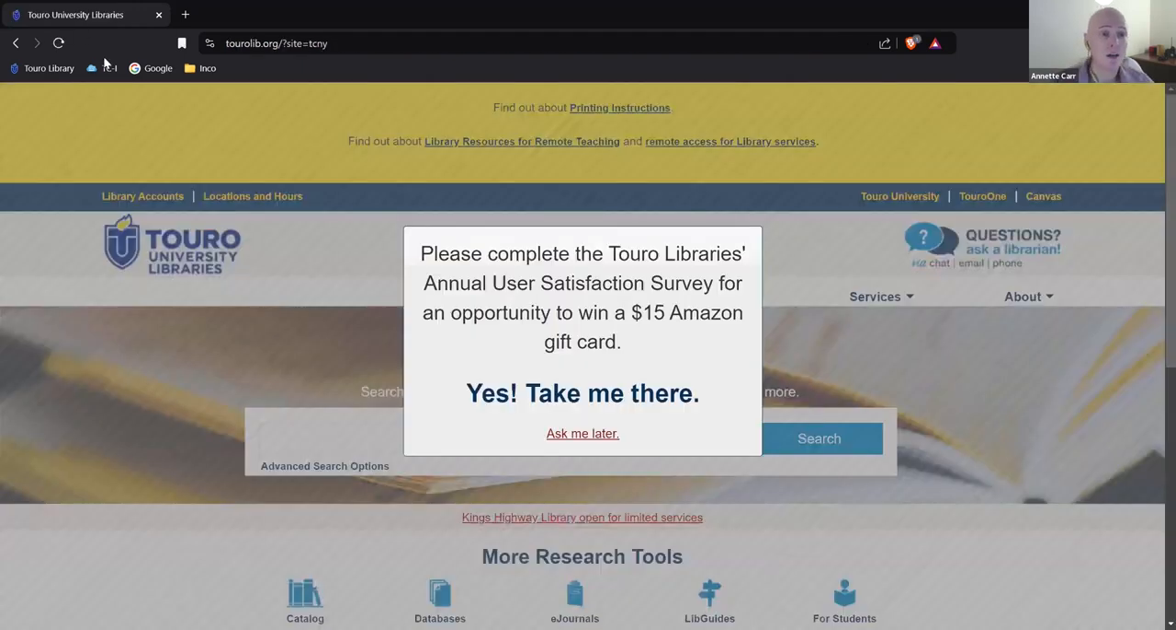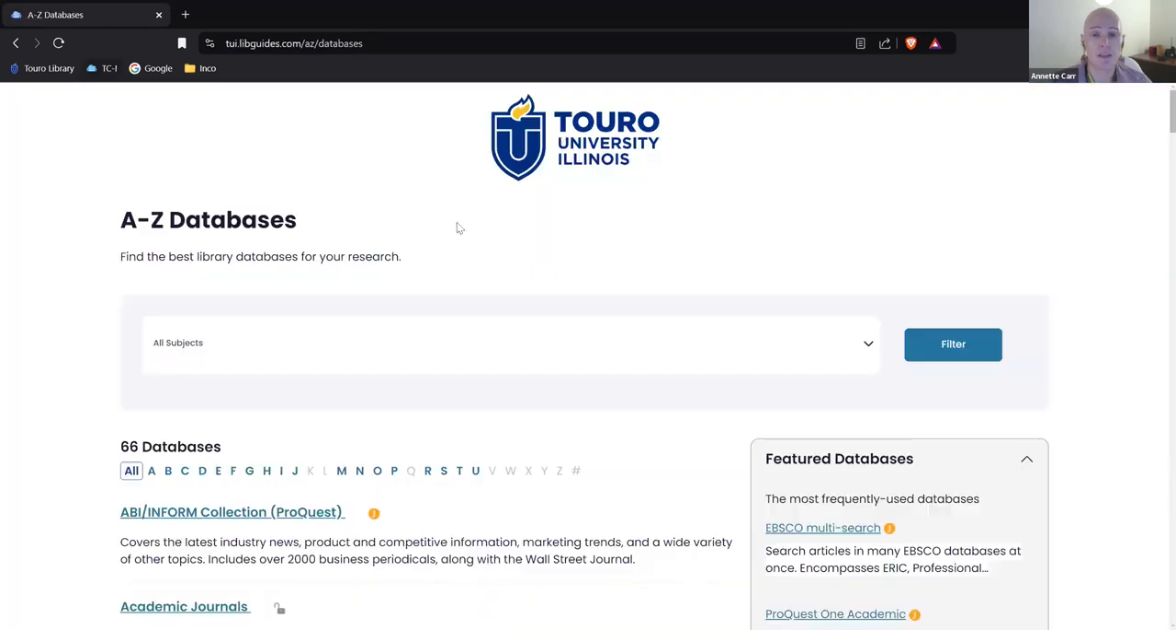Now I'm in, and now I'm in Touro University, Illinois. So it should say Touro University, Illinois up here. That's how you know that you're in the Touro University, Illinois library and you're not in New York anymore. Okay, this is the home page for the library here, the virtual library.